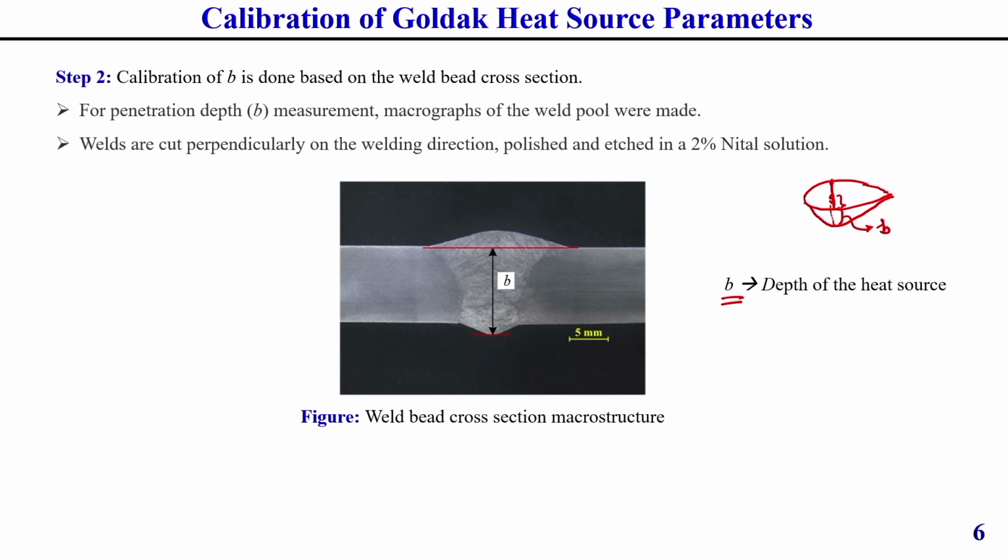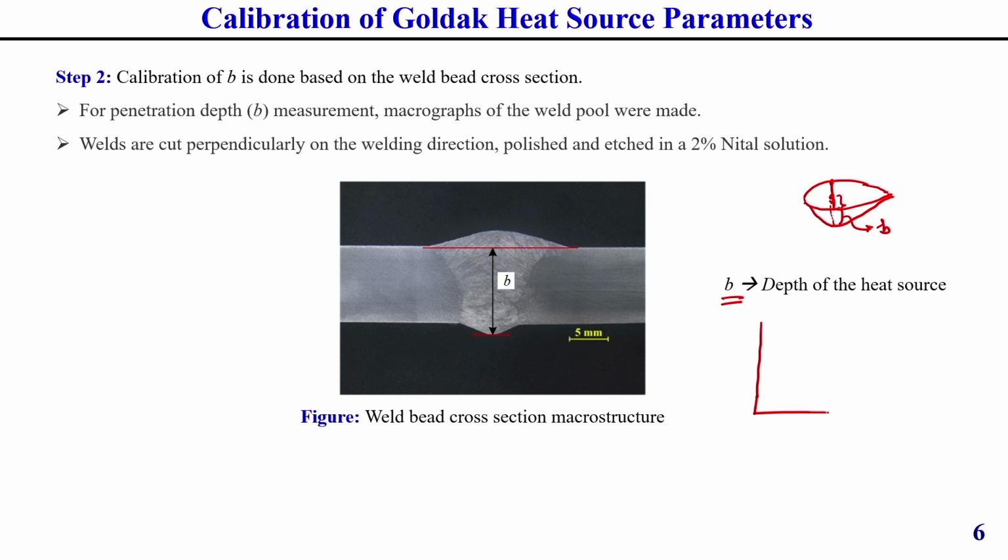So how can we calculate this B? For this we need to take the cross section of this weld bead geometry, that means we need to cut a section perpendicular to the weld line. This is a weld bead, just showing here, then it will be more clear how to cut this section. Let us consider this is a weld bead. We need to cut a section perpendicular to the weld direction. This cross section is shown here. This is the actual experimental cross section.